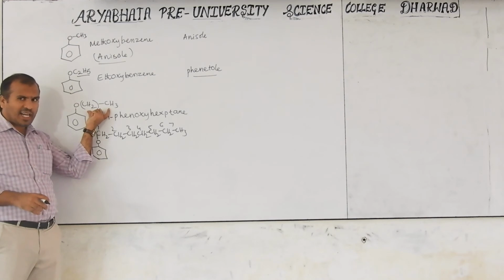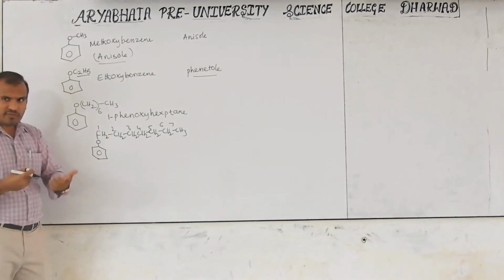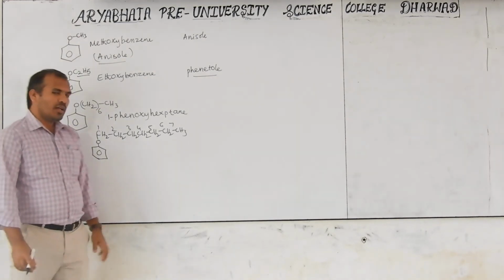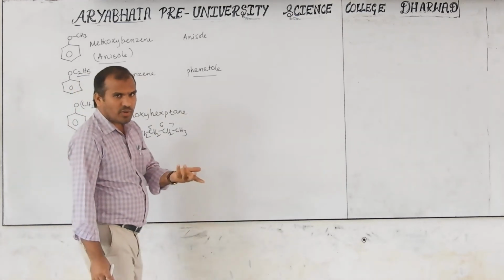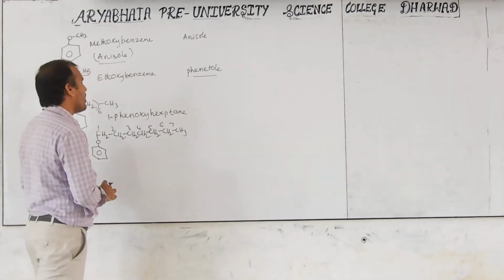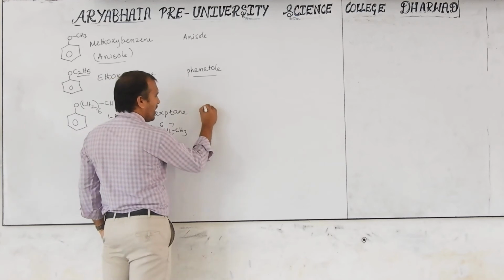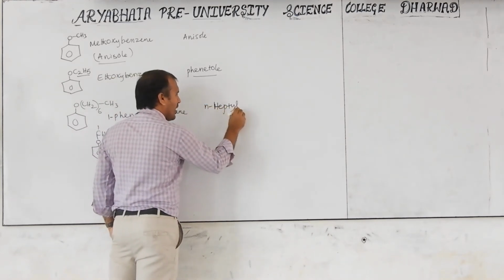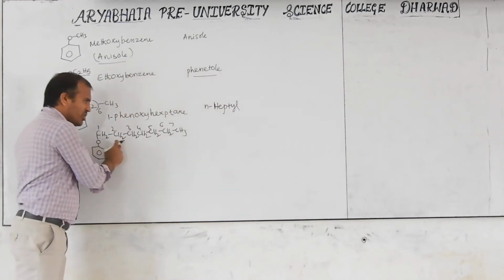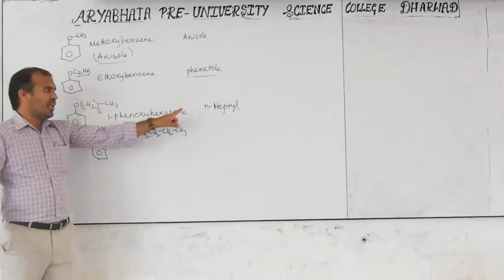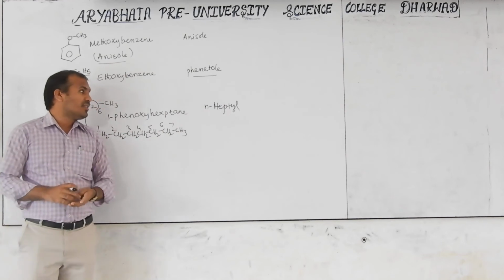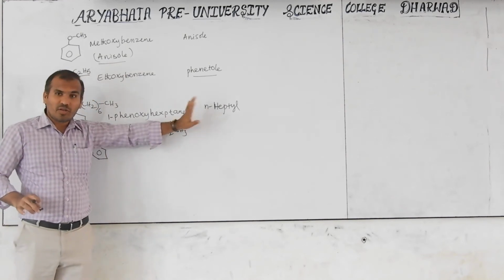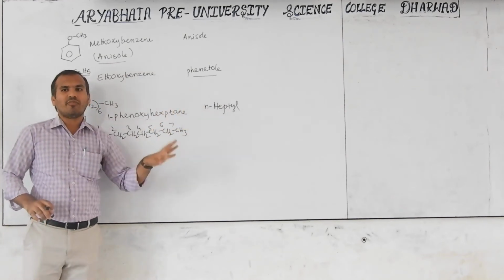This is heptyl. This is phenyl. Which will come first in alphabetical order? P first or H first? H will come first. That's why n-heptyl, because this is a normal chain with no branch. N is indicating that, but you don't consider the n in alphabetical order.